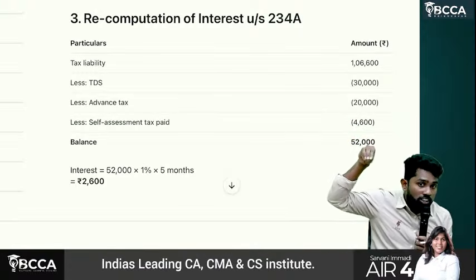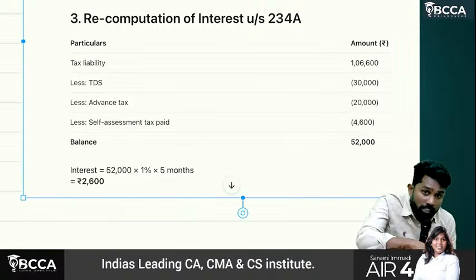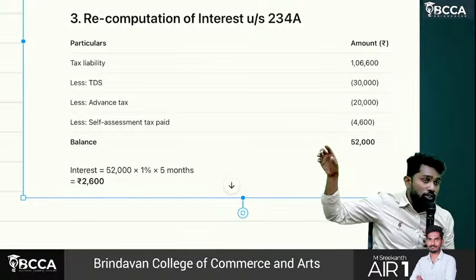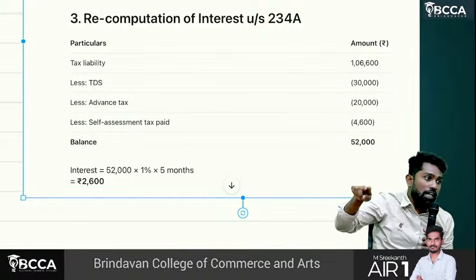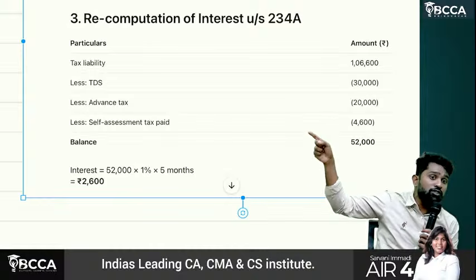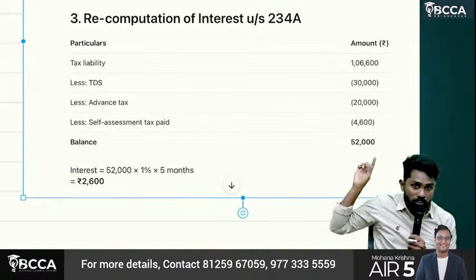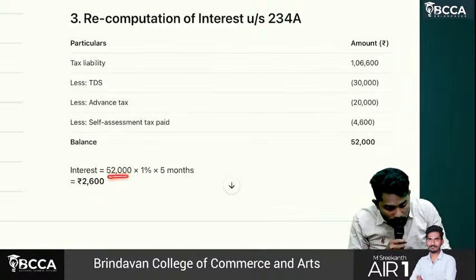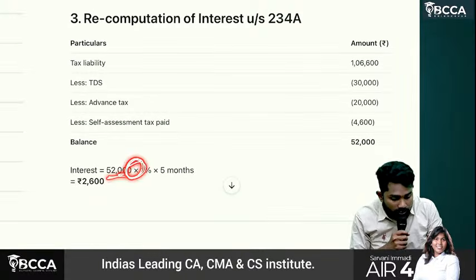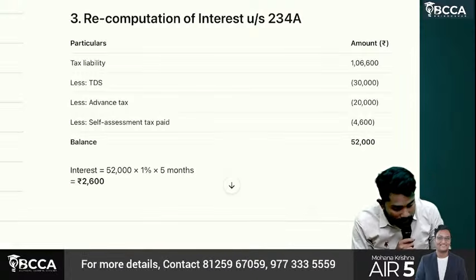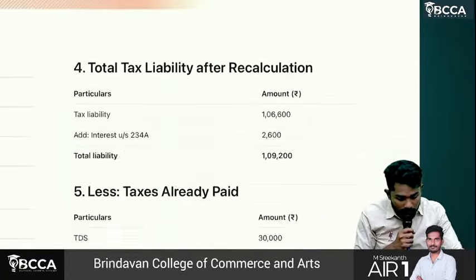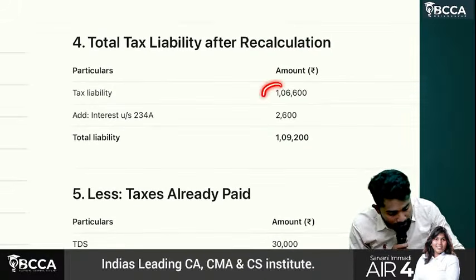Usually at the time of filing the return, you should have reported this income, but you showed only 7 lakhs. Since you calculated on only 7 lakhs, the 234A interest you originally computed is wrong, so you should recompute 234A interest also. 52,000 into 1% into 5 months is 2,600.